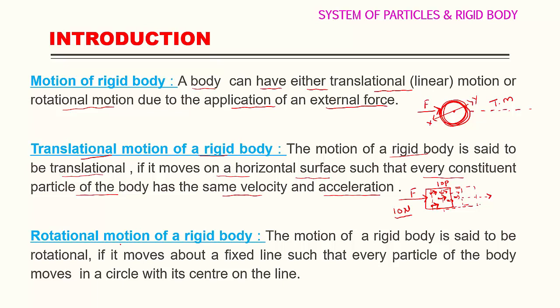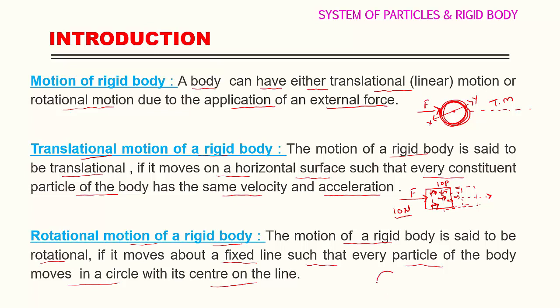Then come to the second type, and that is the rotational motion of a rigid body. How do we define a rotational motion? The motion of a rigid body is said to be rotational if it moves about a fixed line such that every particle of the body moves in a circle with its center on the line. So for rotational motion, remember the object always has to be fixed to a certain axis of rotation.